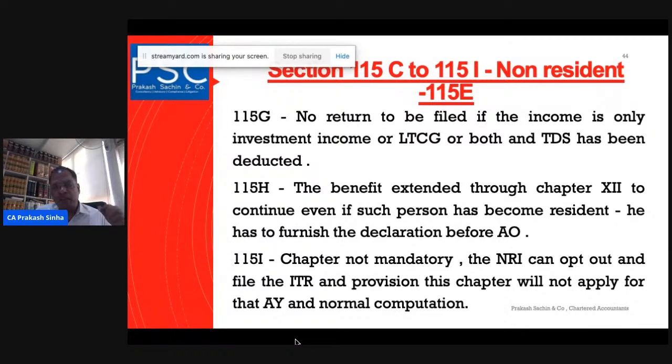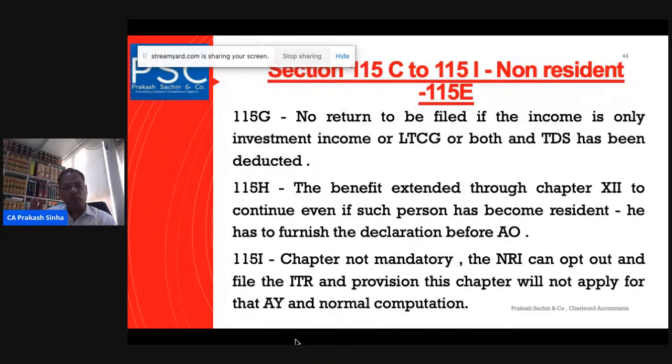So if only those incomes are there, the investment income from investing, and a long-term capital gain, not a short-term capital gain, and on that part tax has been deducted as per Chapter 17B, then there is no need to file the return.